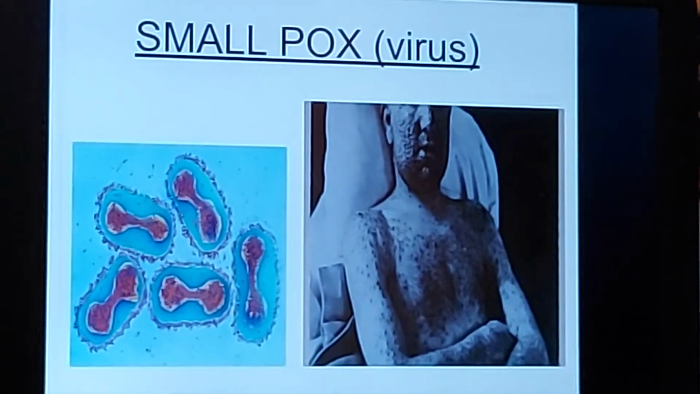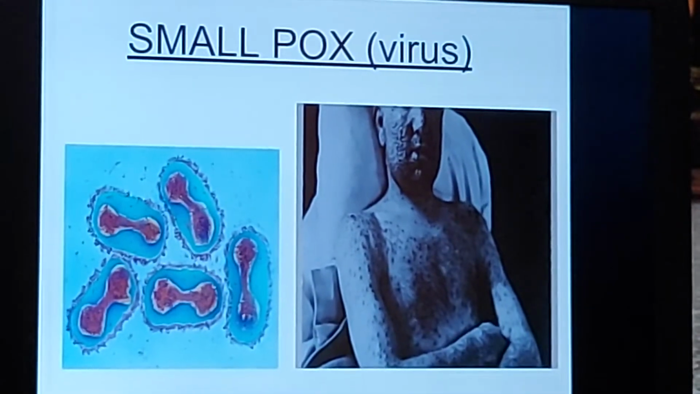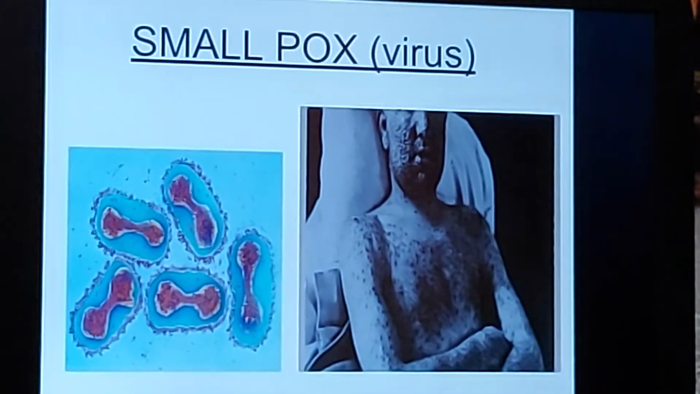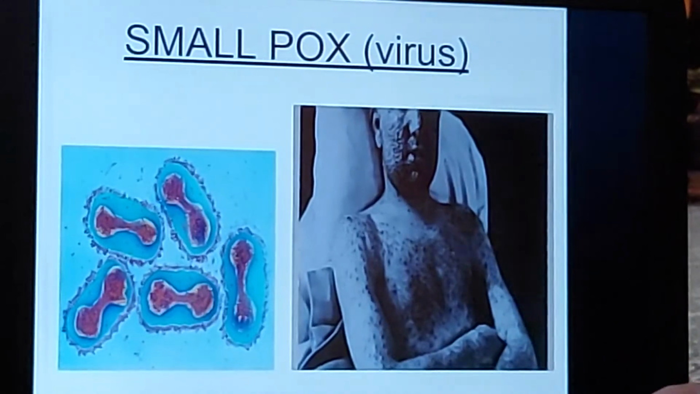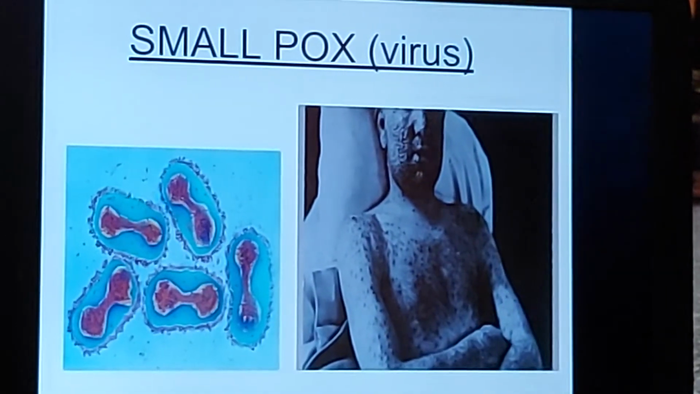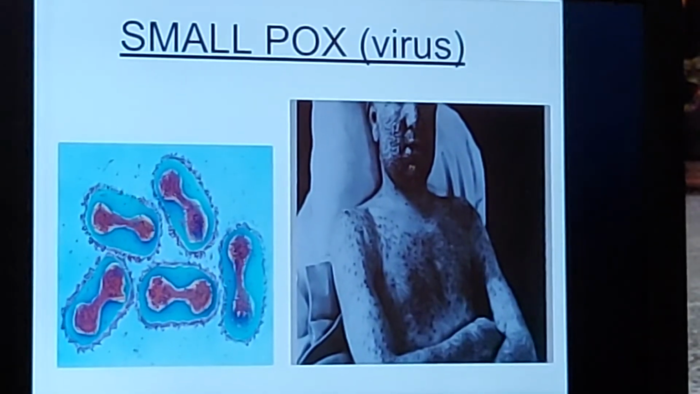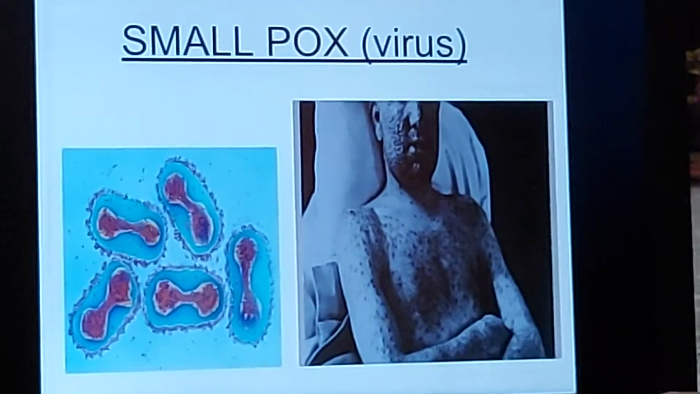Now this is smallpox. You can see the picture of the virus which causes smallpox, and the person who is suffering from smallpox. You can see the whole body is covered with red spots. It's a black and white picture. Now smallpox is completely eradicated. It cannot be seen in the country because the vaccination was invented long back.